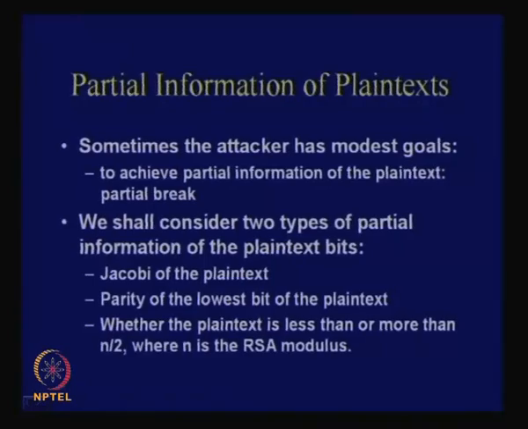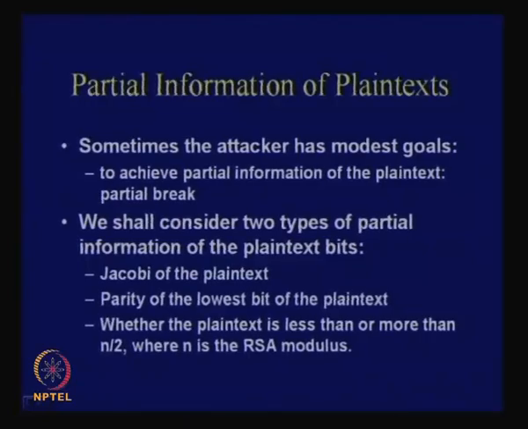First, you will find that the Jacobi of the plain text is leaked. We shall also study two other properties: the parity of the lowest bit of the plain text, that is whether the lowest bit is 0 or 1, and whether the plain text is less than or more than n by 2. What I am interested in is whether it is more than half or less than half of n.